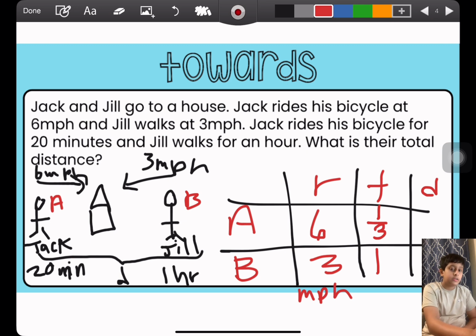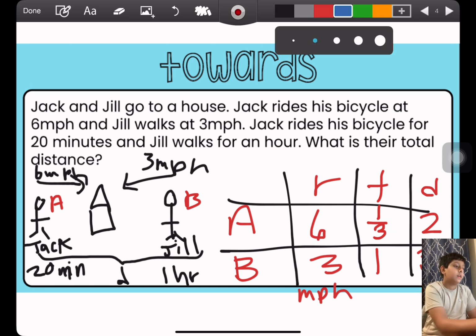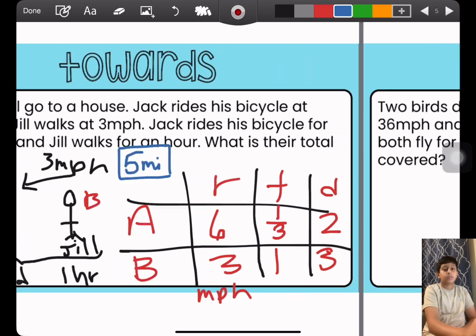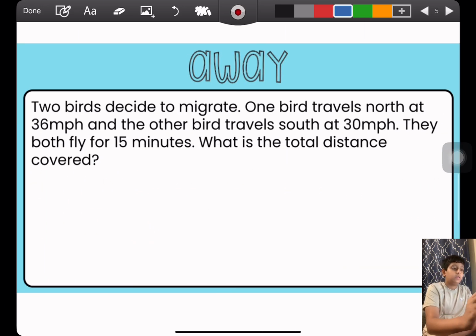Next, to solve for distance, we multiply. 6 times a third is 2. 3 times 1 is 3. To find their total distance we just add them. So the total distance covered by them is 5 miles combined. We find each of their distances, but we combine them because it's asking us for the total distance.